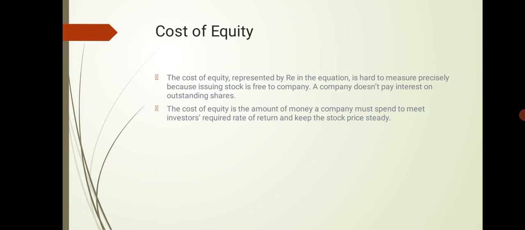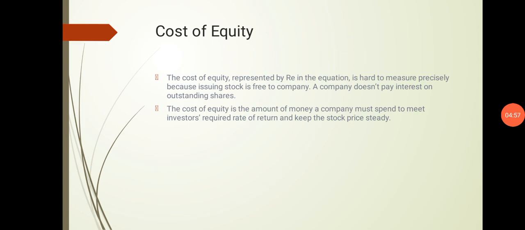If too many investors sell their shares, the stock price could fall and decrease the value of the company. I told you this was somewhat confusing. Think of it this way: the cost of equity is the amount of money the company must spend to meet investors' required rate of return to keep the stock price steady.